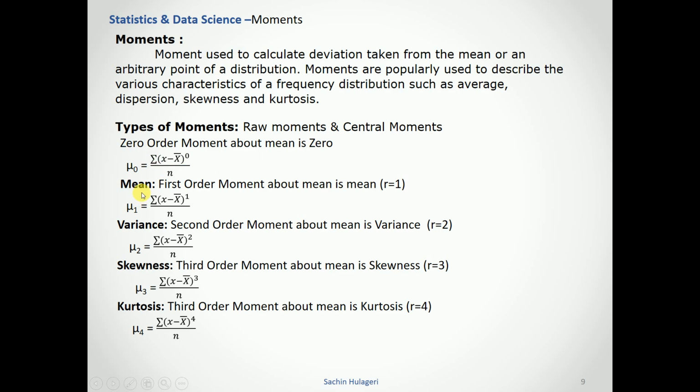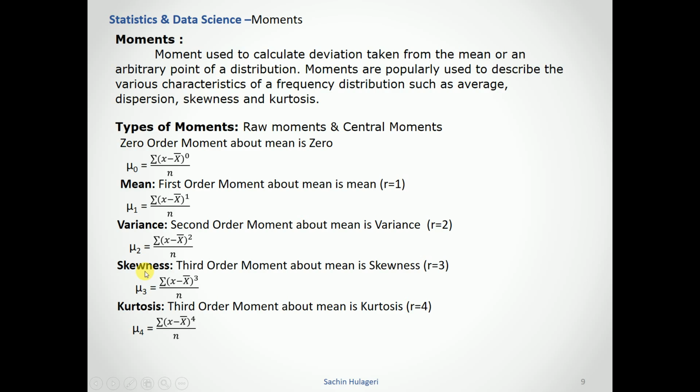Zero order means there is no moment in the data. The mean is the first order moment, where r is equal to 1. The formula is mu1 equals the summation of x minus x bar, where x bar is the mean, to the power 1, divided by n. The variance we calculate using the second order moment, mu2, with power 2.